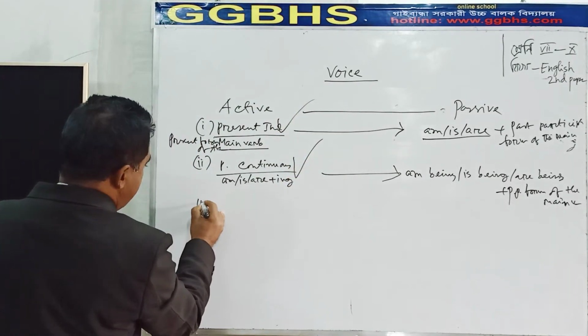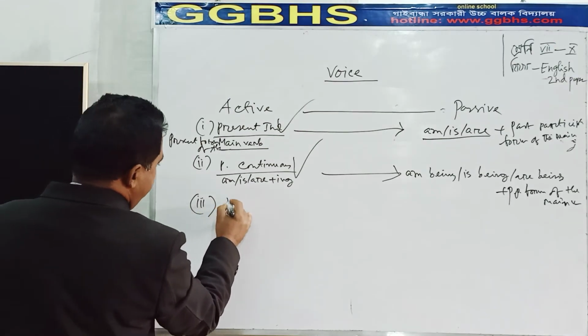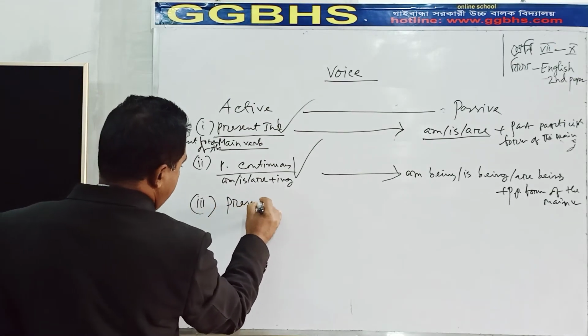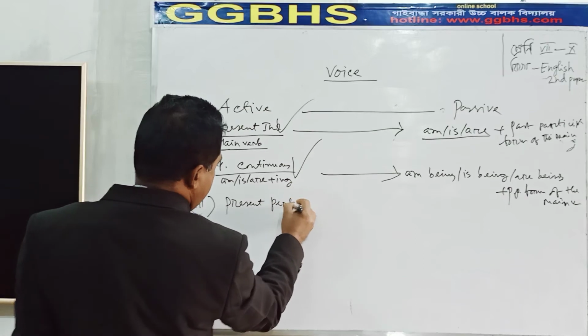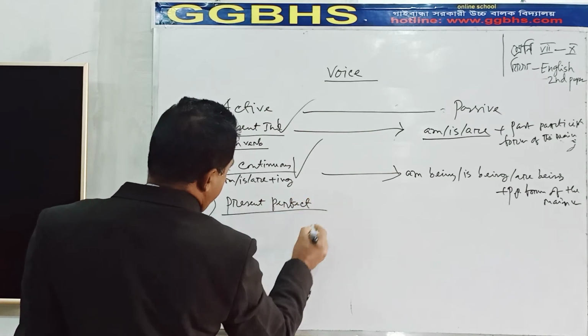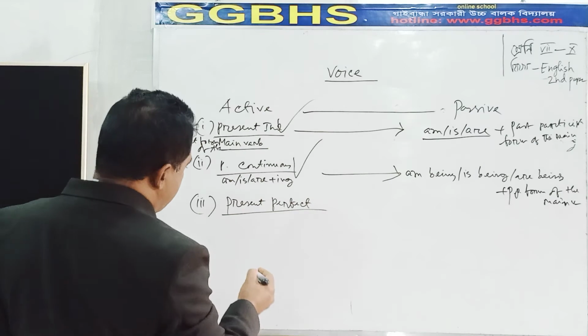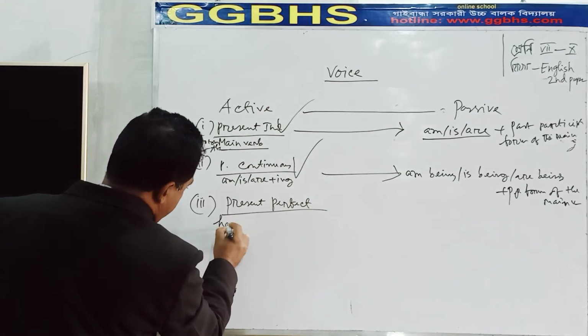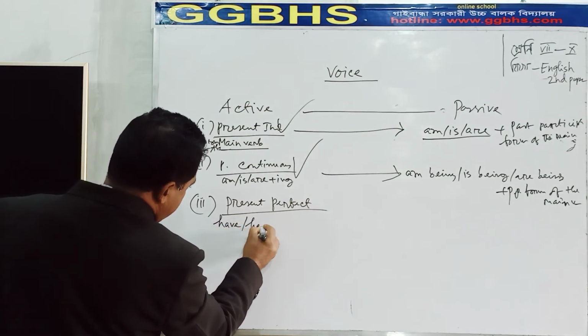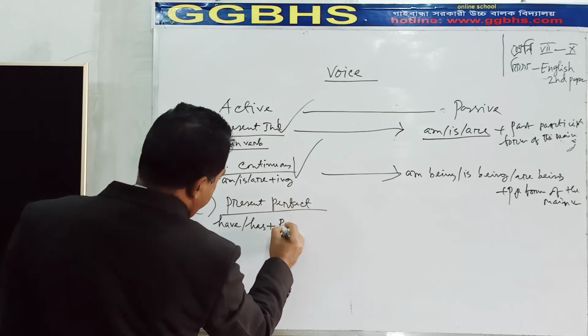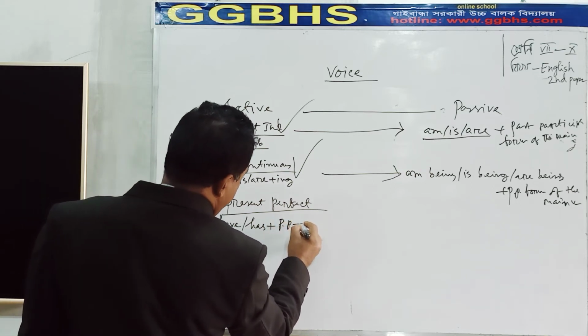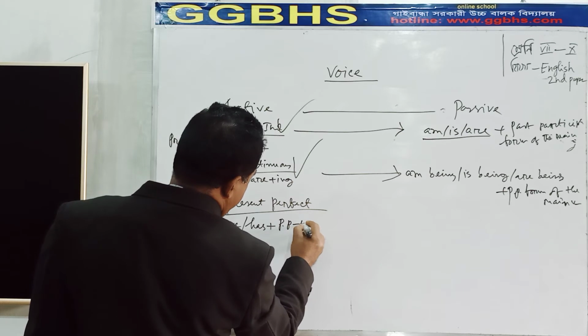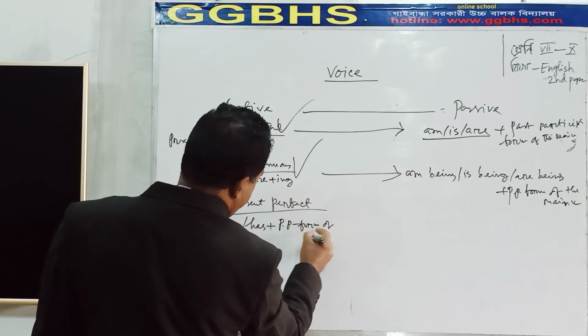Now, present perfect tense. What do we know about this? Here, have or has plus past participle form of the main verb.